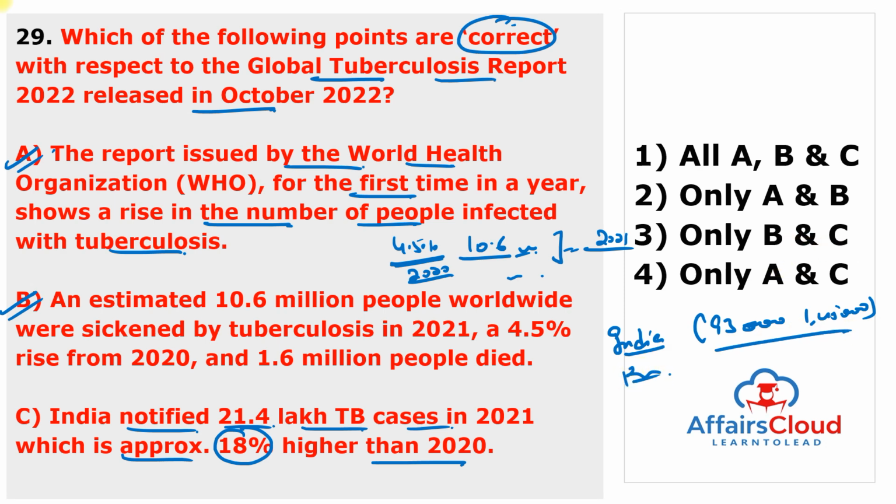But the 7 countries with the highest burden of tuberculosis cases are India, Russia, Pakistan, China, Indonesia, South Africa, Philippines. These countries are the most burdened by tuberculosis cases, and India notified almost 21.4 lakh tuberculosis cases in 2021, which is 18% higher than the year 2020. So all these statements are correct. So the answer of this question is all A, B, C.